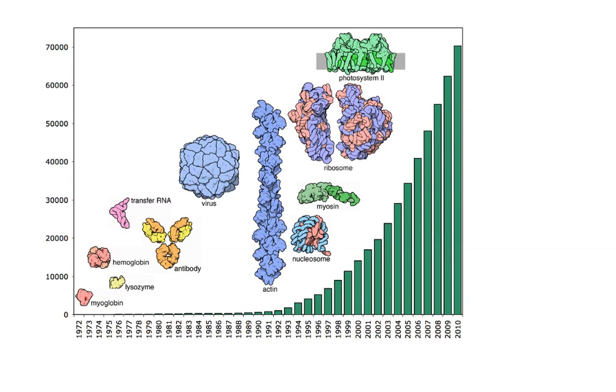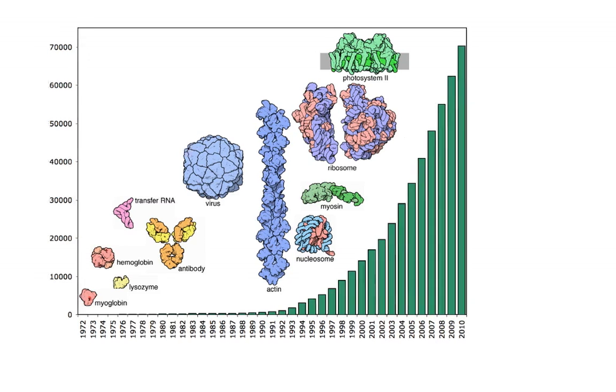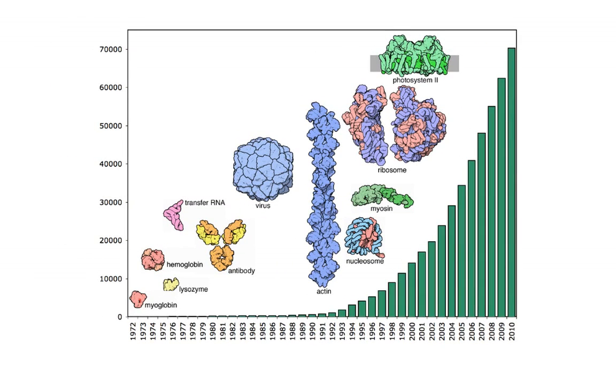We now are able to actually elucidate the structure of various proteins and study them and even build them using biotechnology, using bacteria to create and manufacture proteins in mass quantity. So if you look at this graph right here, what it shows you is way back in the 1970s, about 15, 20 years after Watson and Crick discovered the shape of DNA, we didn't really know the structure of very many proteins.